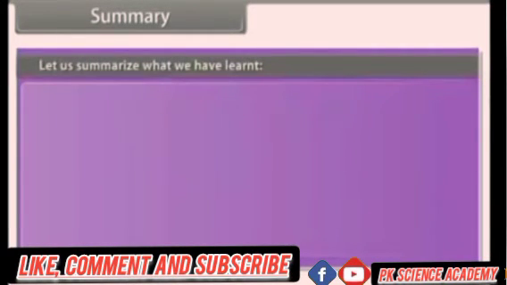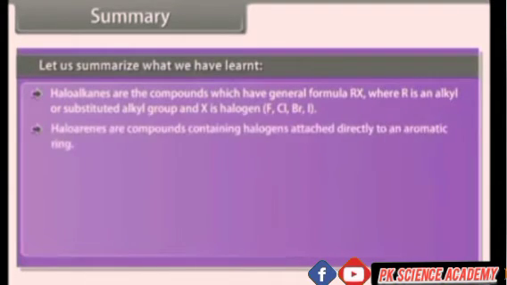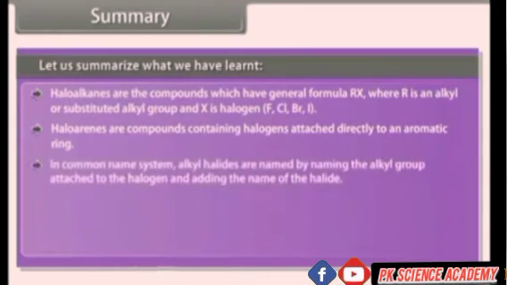Summary. Let us summarize what we have learned. Haloalkanes are the compounds which have the general formula RX, where R is an alkyl or substituted alkyl group and X is a halogen: F, Cl, Br or I. Haloarenes are compounds containing halogens attached directly to an aromatic ring. In the common name system, alkyl halides are named by naming the alkyl group attached to the halogen and adding the name of the halide.